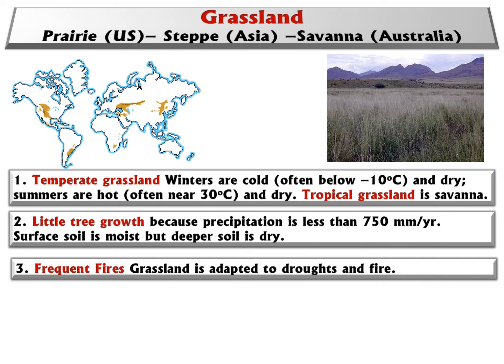Precipitation is usually less than 750 millimeters per year. The soil at the surface is moist, but the deep soil is dry. That's for the grassland. Because it is dry, fires occur frequently.